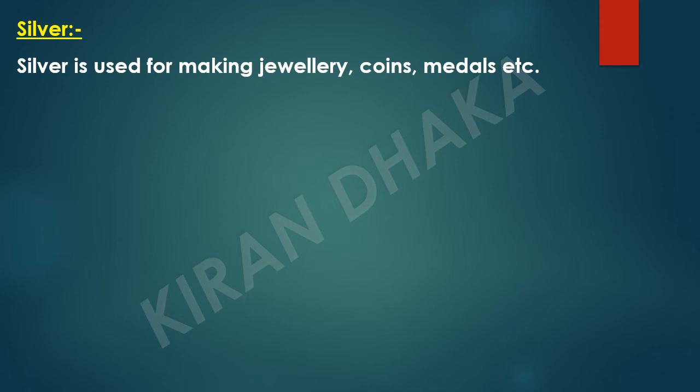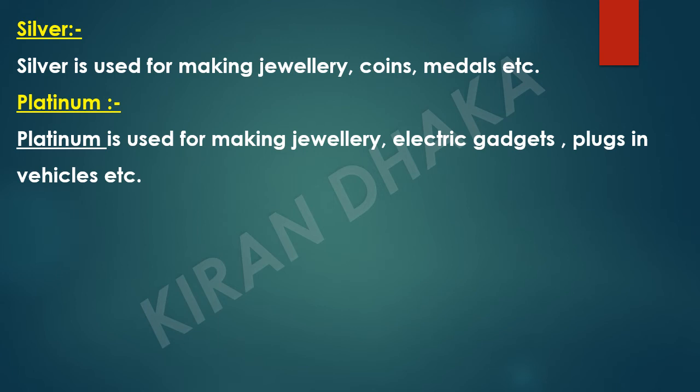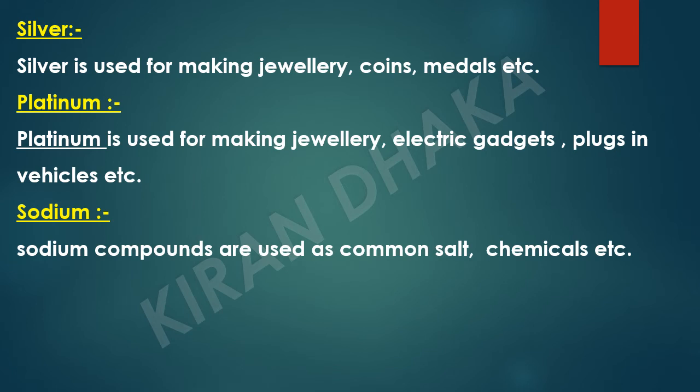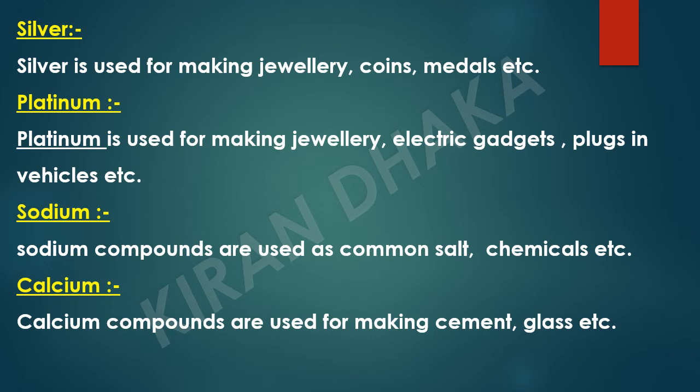Silver is used for making jewelry, coins, medals, etc. Platinum is used for making jewelry, electrical gadgets, plugs in vehicles. Sodium compounds are used as common salt and chemicals. Calcium compounds are used for making cement and glass. All these are the uses of metals.